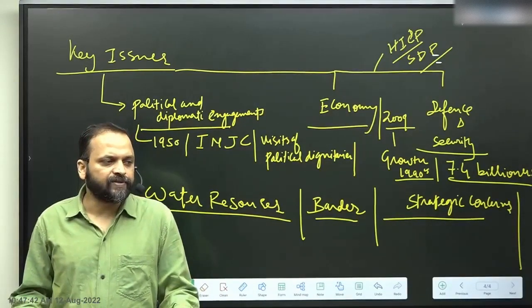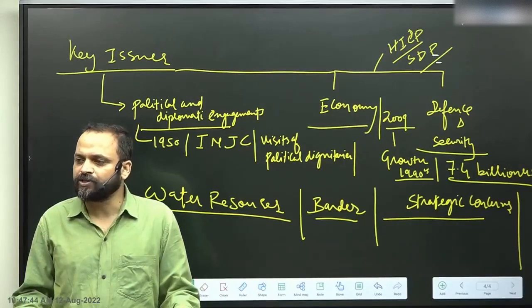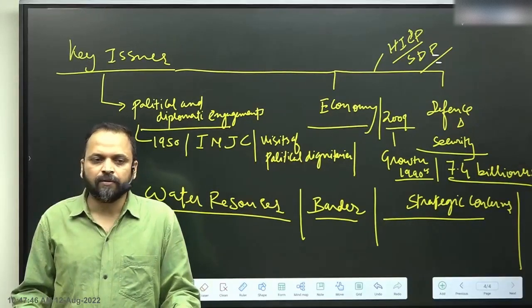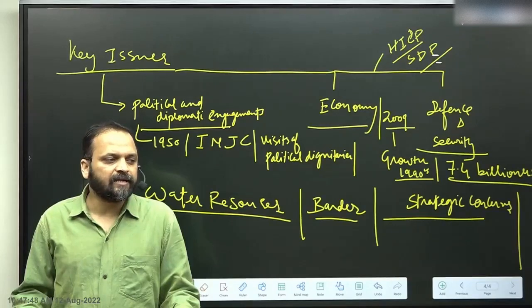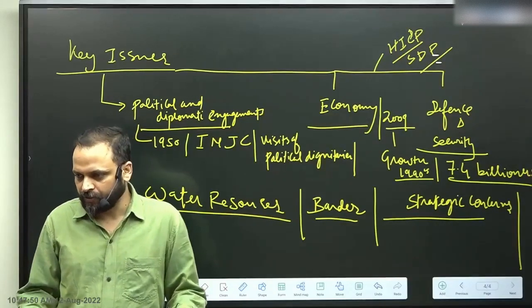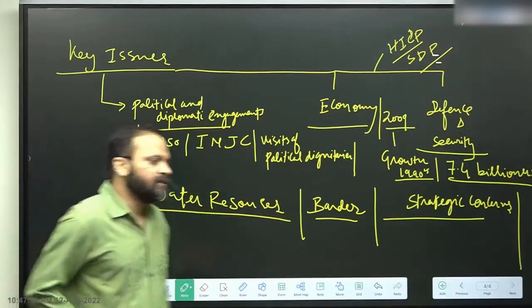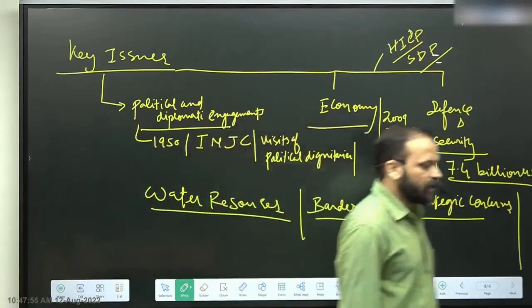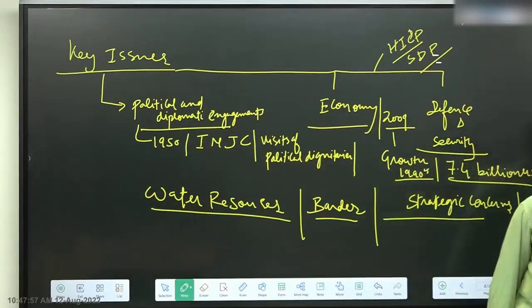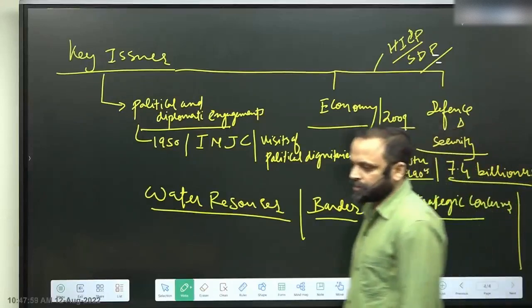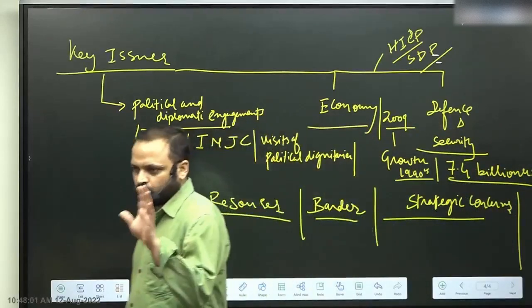A prominent example of this is that India committed $1 billion US for the reconstruction after the 2015 earthquake.